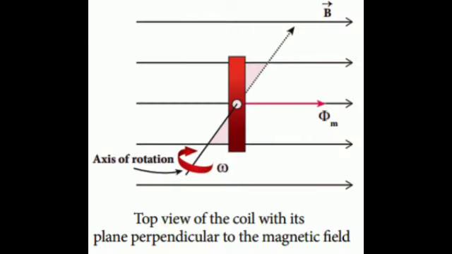Consider a rectangular coil of N turns kept in a uniform magnetic field B. The coil rotates in anticlockwise direction with an angular velocity omega about an axis perpendicular to the field. At time t equal to 0, the plane of the coil is perpendicular to the field and the flux linked with the coil has its maximum value φm is equal to BA, where A is the area of the coil.